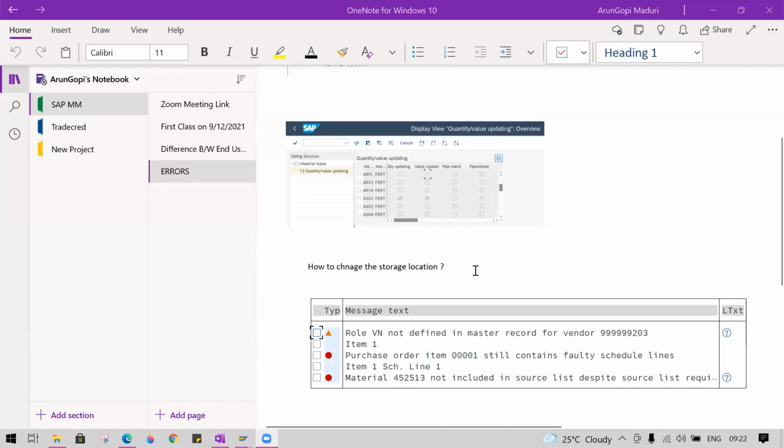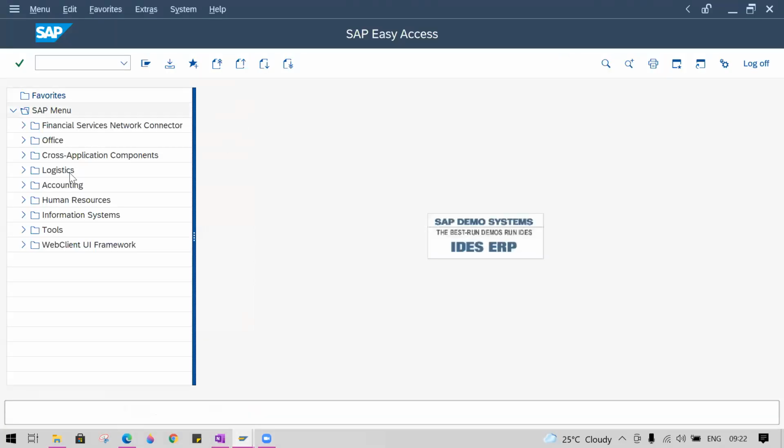Are you able to see? Yes, able to see your screen. Actually, I have created one finished product. But at that time, I have two storage locations, AR01 and AR02.